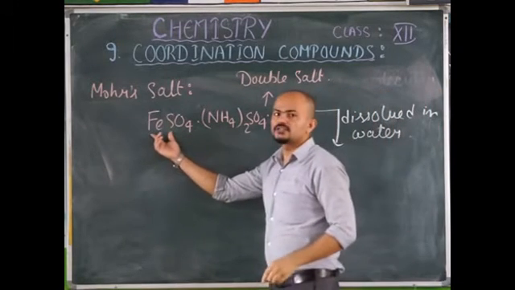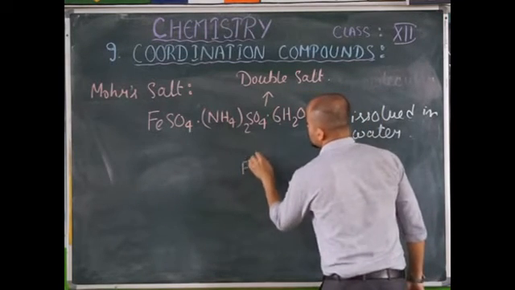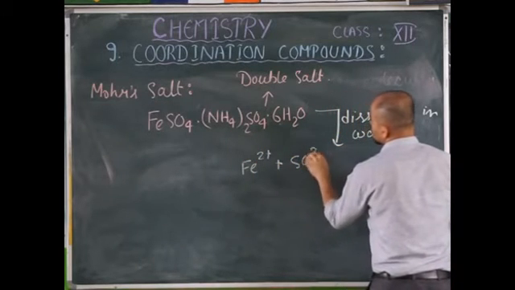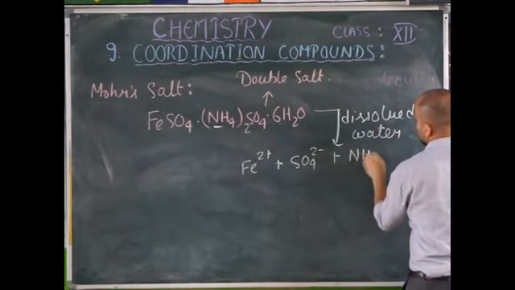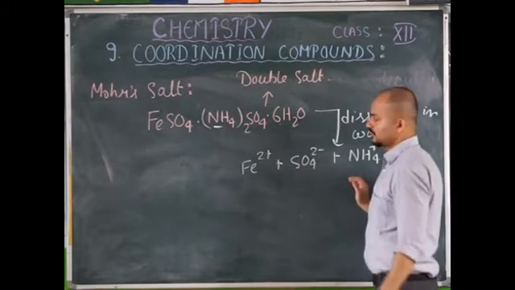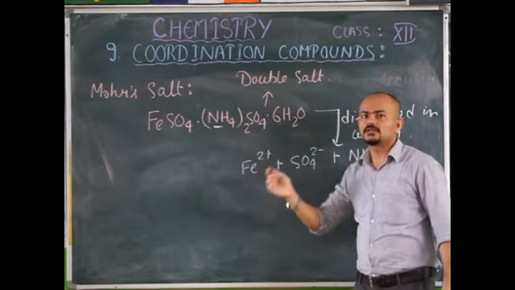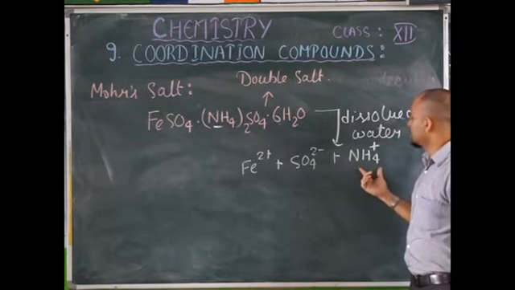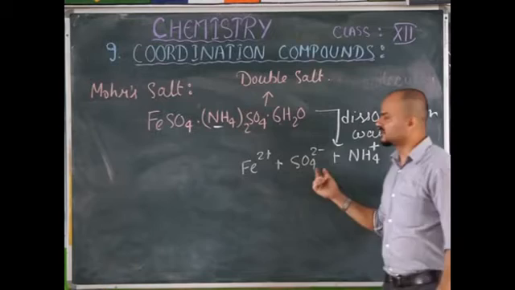It will dissociate into its respective ions. So you will have Fe2+ ion, sulfate ion SO4 2-, and ammonium ion. Once Mohr's salt is dissolved in water, it will give you the test for ferrous ion, sulfate ion, and ammonium ion. This says that it gets completely dissociated in water.